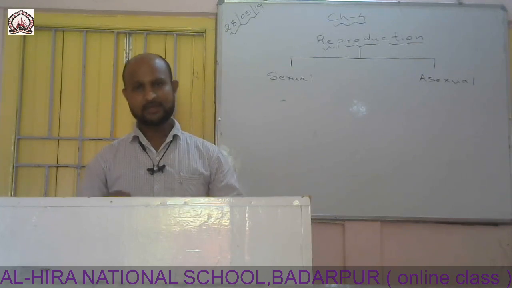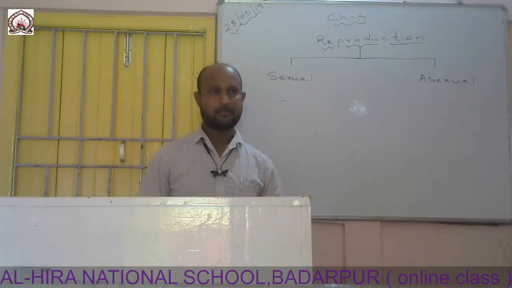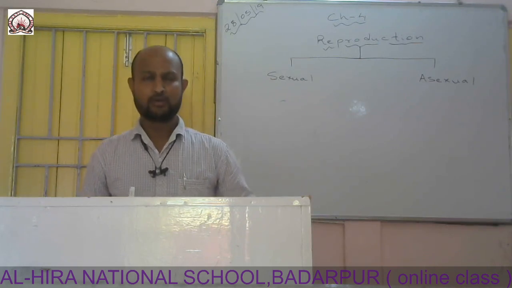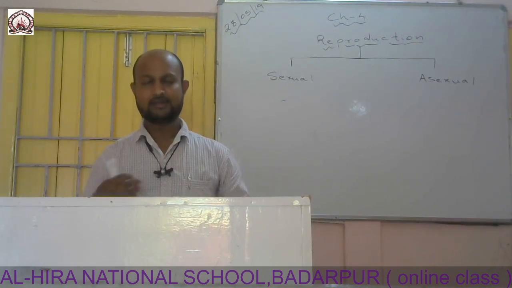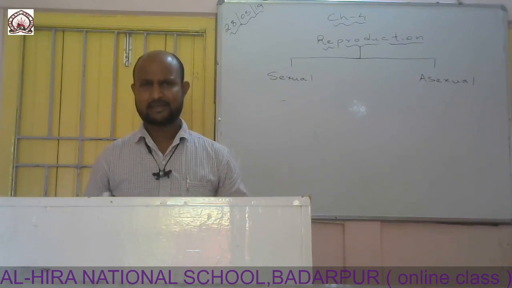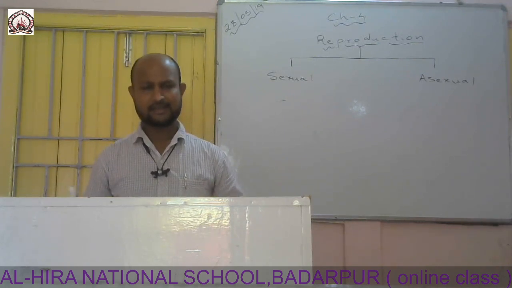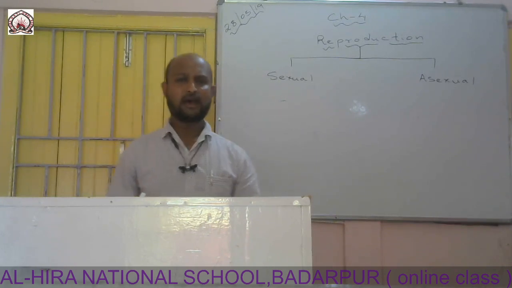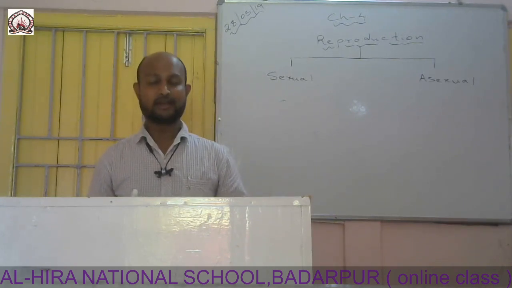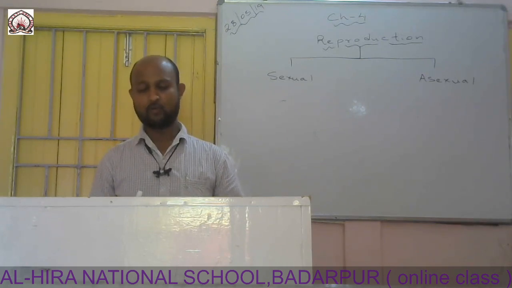Now we shall discuss some different glands. We all know the endocrine system. This endocrine system consists of several glands. They are scattered all over our body. These glands together form the endocrine glands, or we call it the endocrine system. They are different from one another.